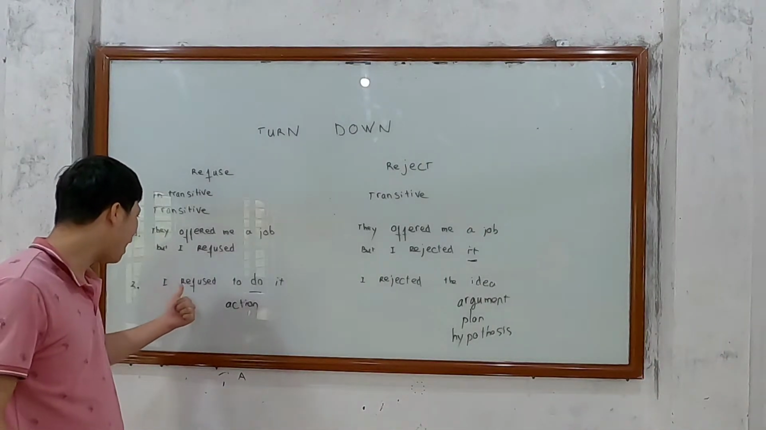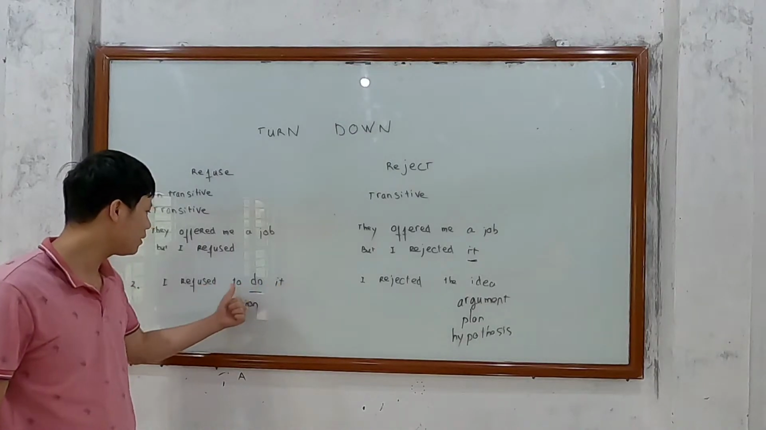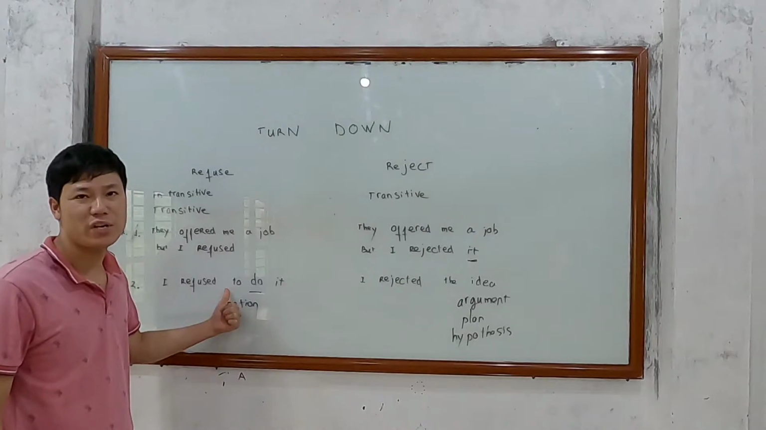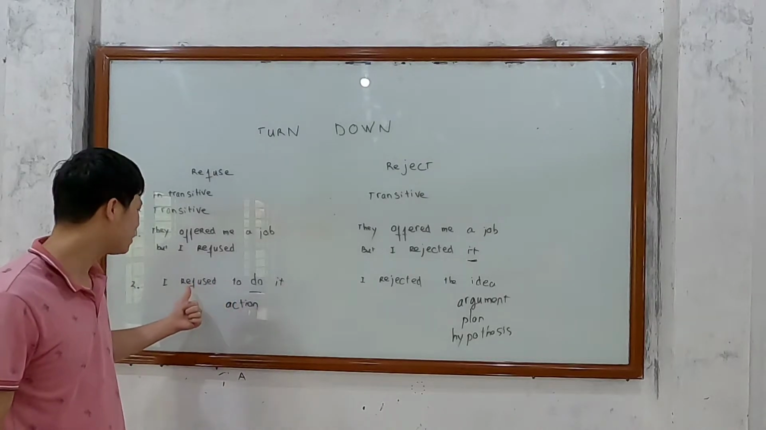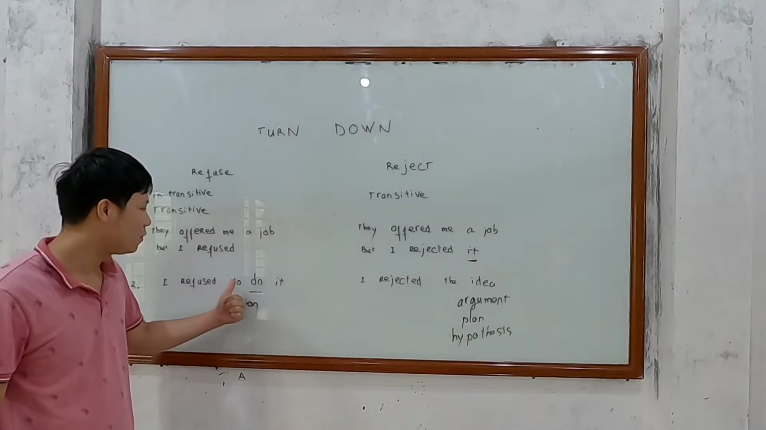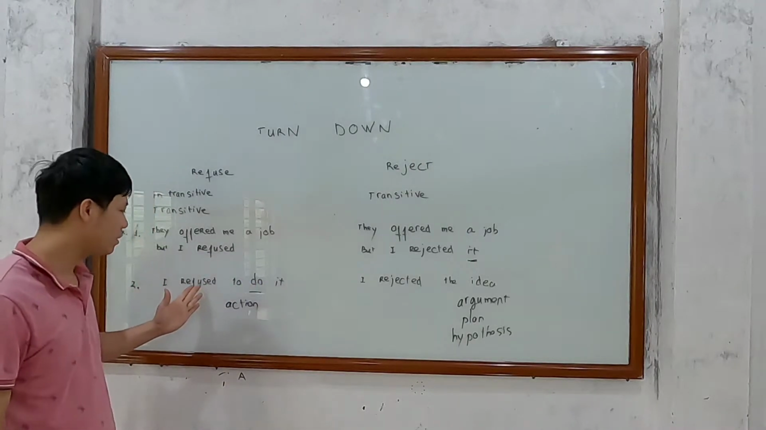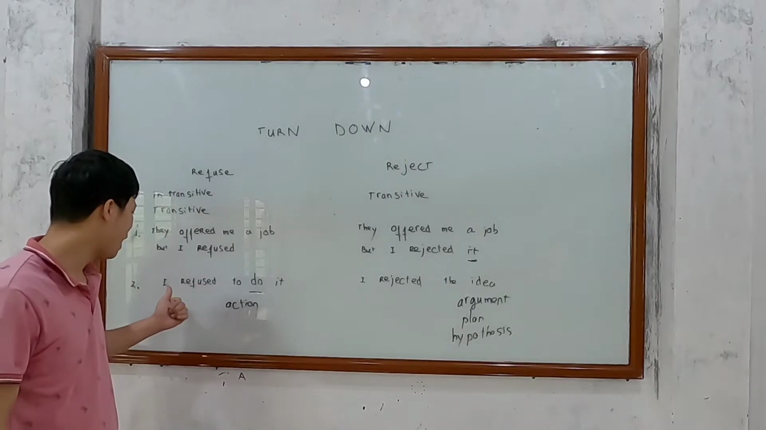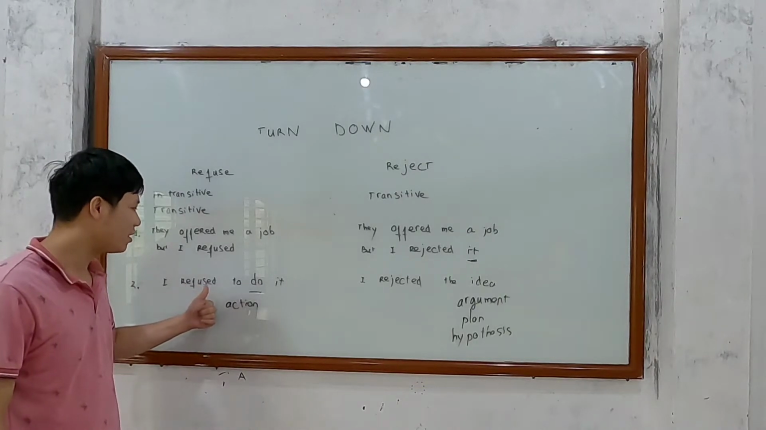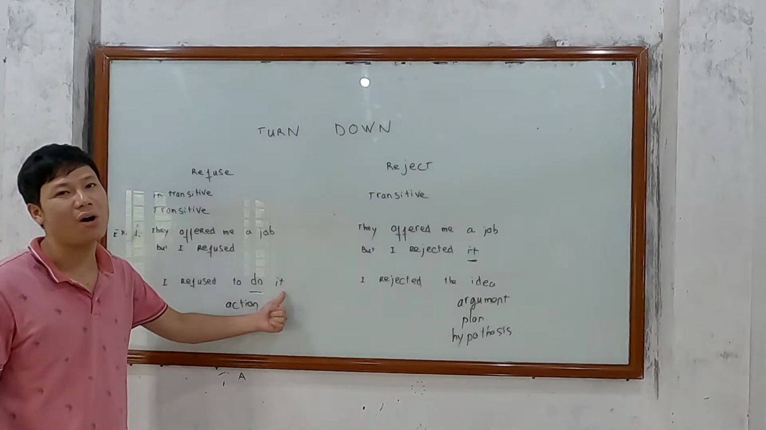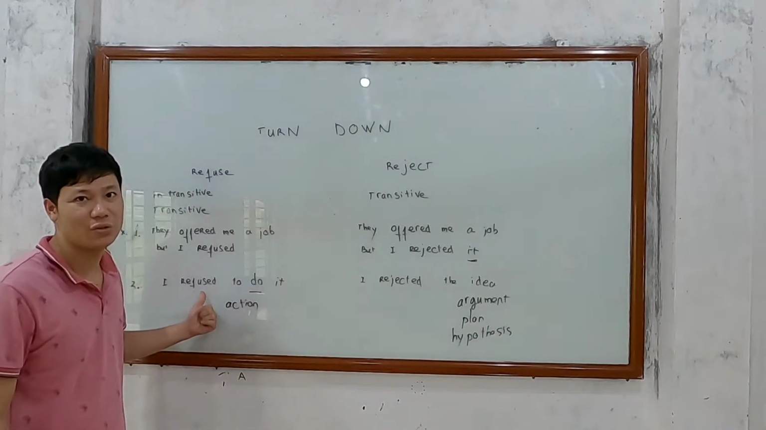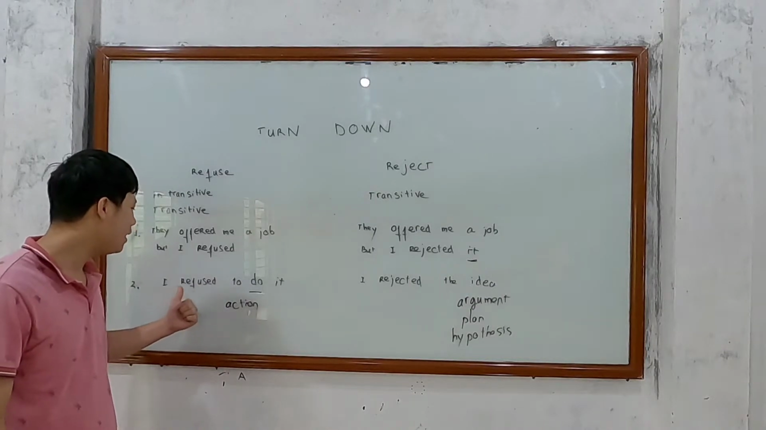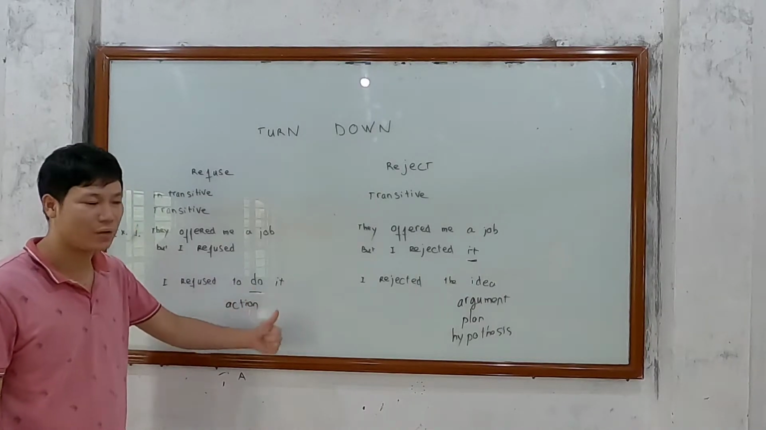In this sentence, I refused to do it. We don't have an object here, so we have to use refuse. You could not use reject. I rejected to do it. Wrong. You have to use I refused to do it.